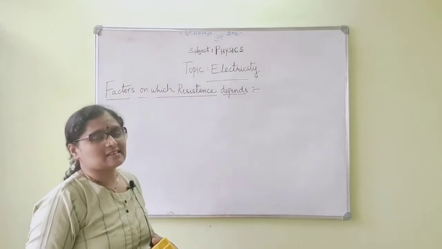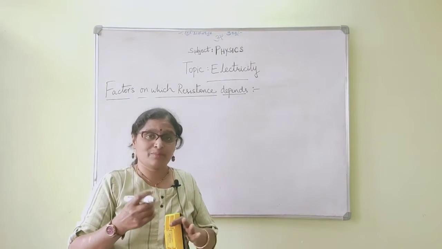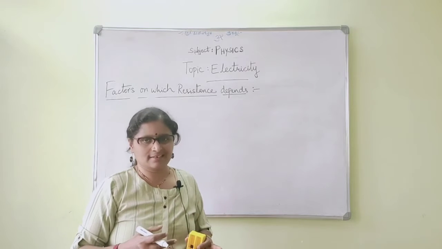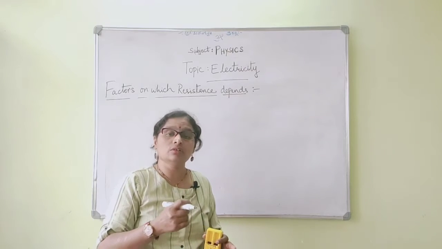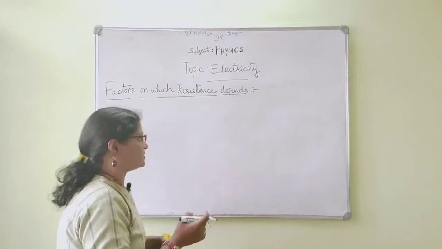So resistance is nothing but the obstruction offered by the particles of the wire to the flow of the current. That is what we have studied. Now let us see on what factors it depends.